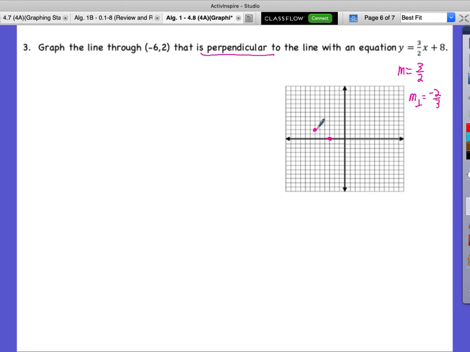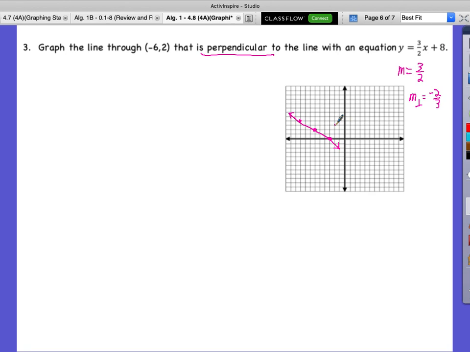Now, if I go back to my starting point, what direction do I go this time? Up, and what direction do I go 3? Left. And if we look at this, this is downhill, which is good. Negative should be downhill. Let's look at the downhill graph.